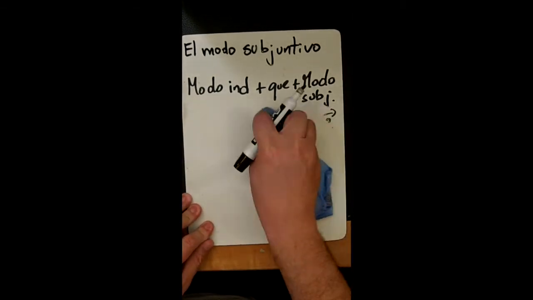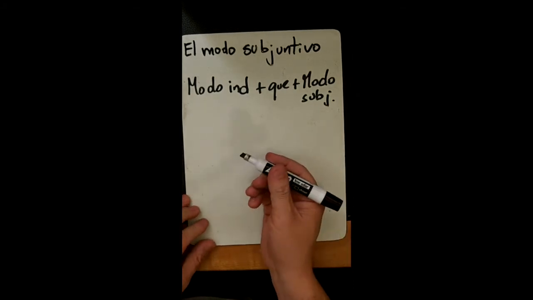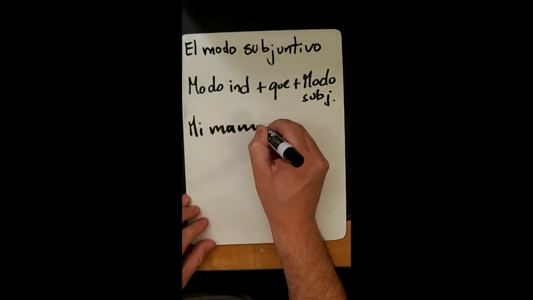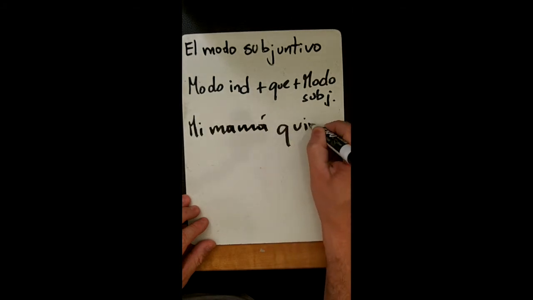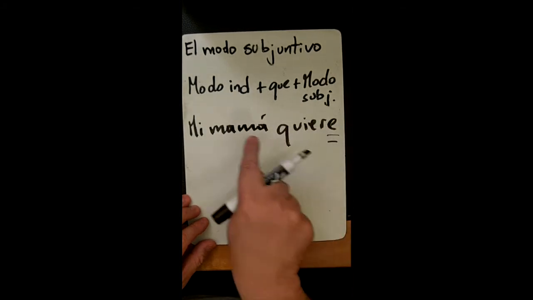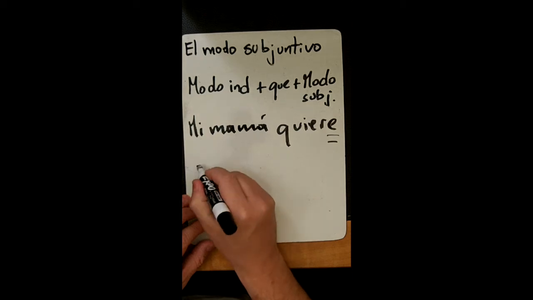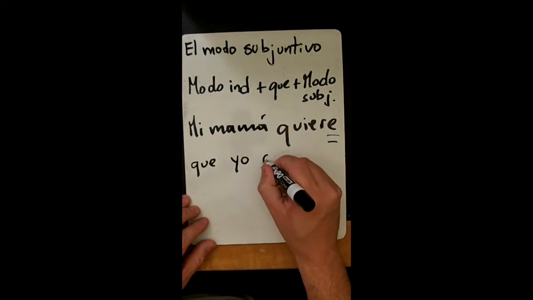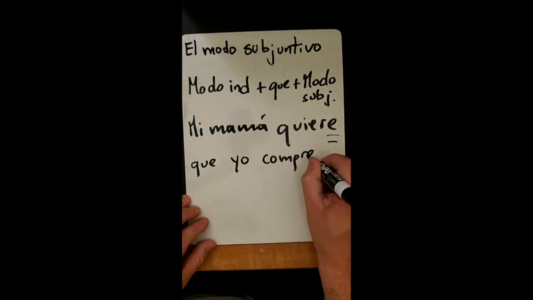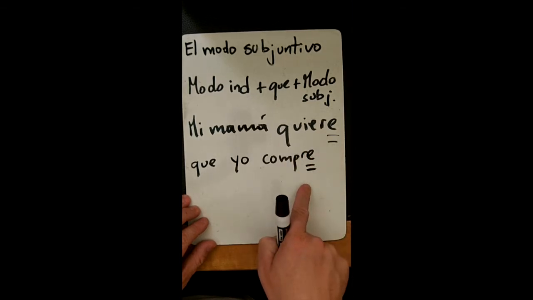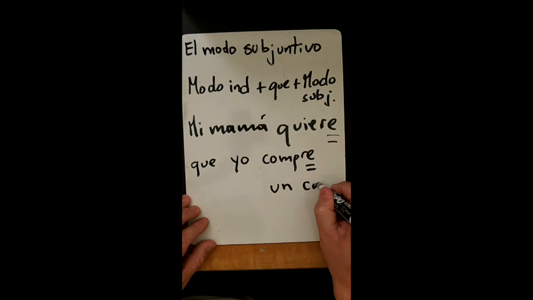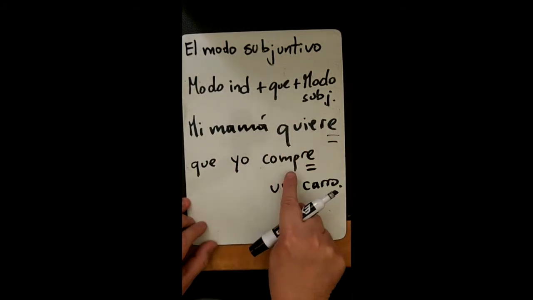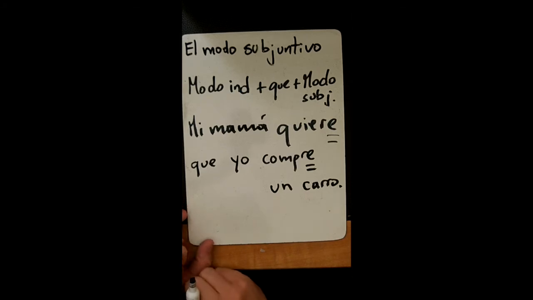Let me express one more example. Mi mamá quiere, modo indicativo, que yo compre, modo subjuntivo, un carro. My mom wants me to buy a car.